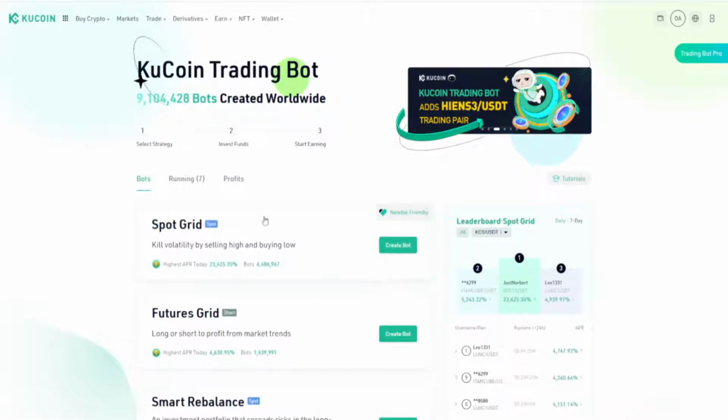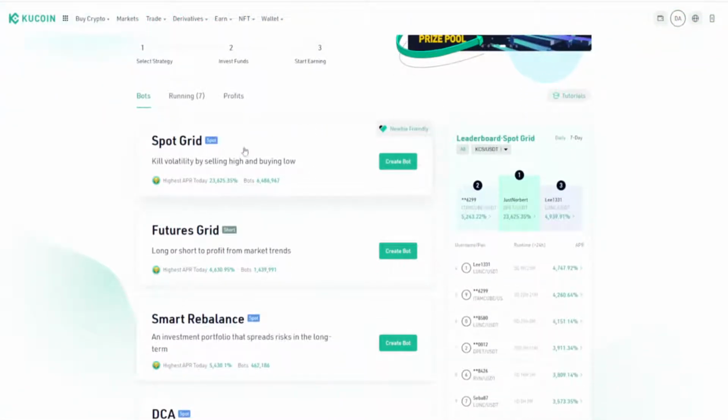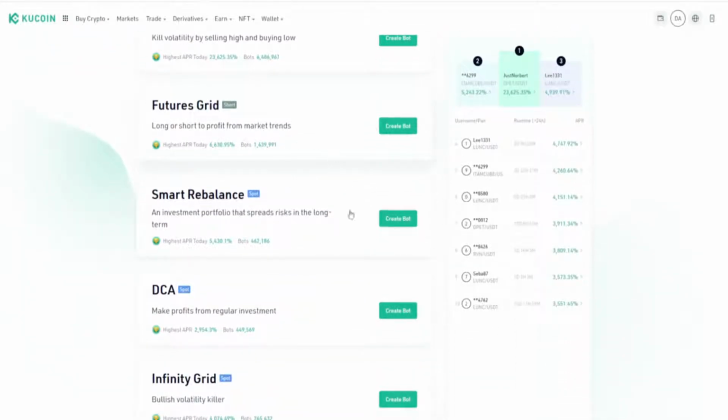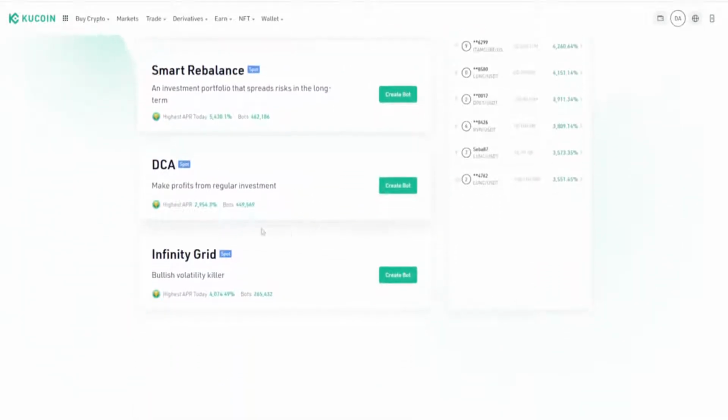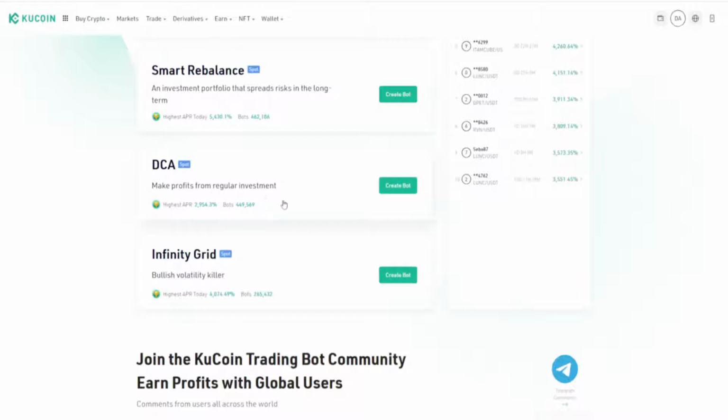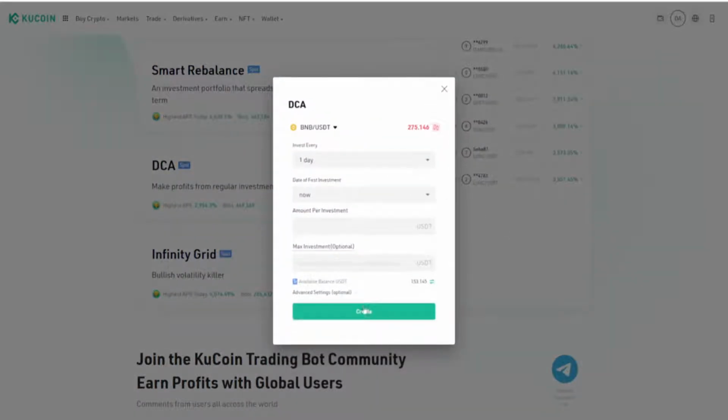As you can see, KuCoin's trading bots, you've got your spot GridBot, your futures GridBot, your smart rebalancing, and your DCA spot bot. You click on create bot and this page will pop up. Now the person who asked said DCA bot on BNB USD.